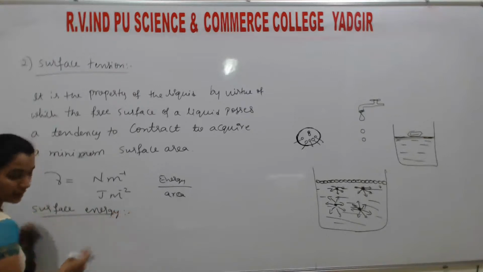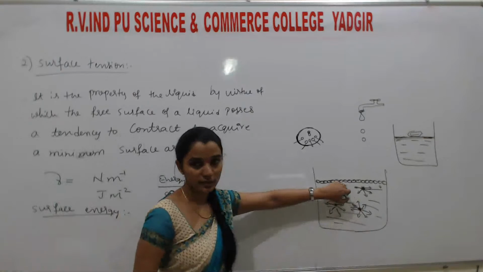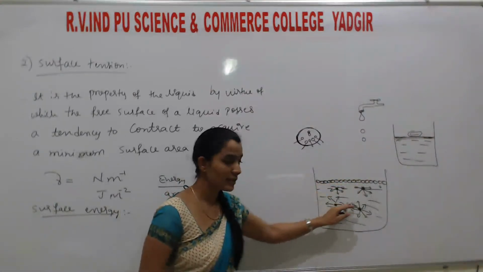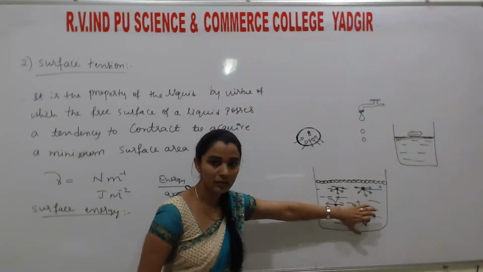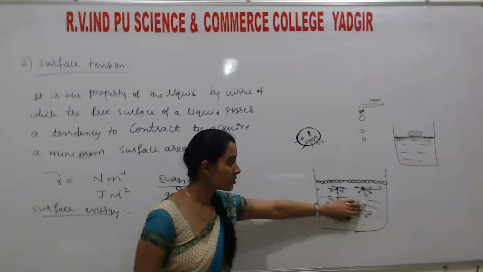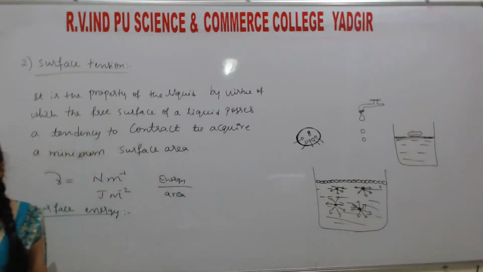So students, here as I told you, these have a different energy. This one has a different energy. These molecules have different energy. These molecules, these are the bulkier molecules. These are only countable numbers. Understand? The energy difference between these two is called surface energy. Understand? What does surface energy mean?